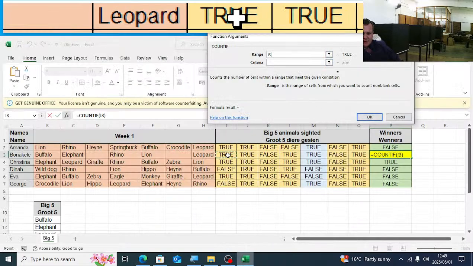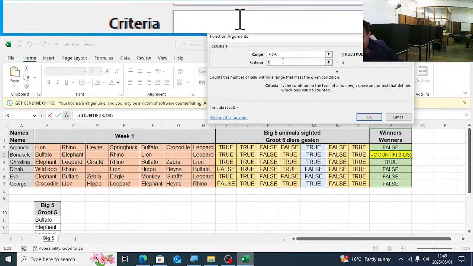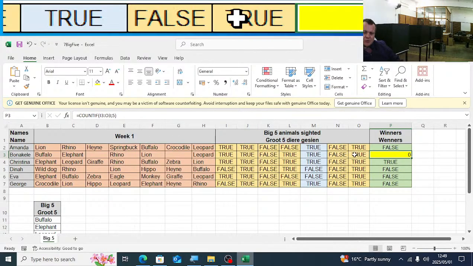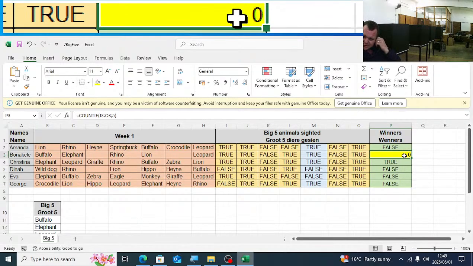We're going to use COUNTIF here, if it's equal to 5. And then I want to actually use this as a building block.